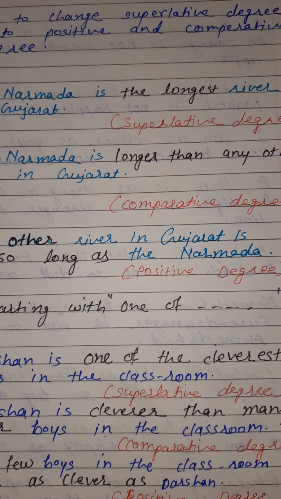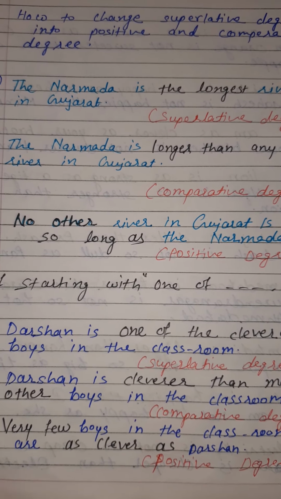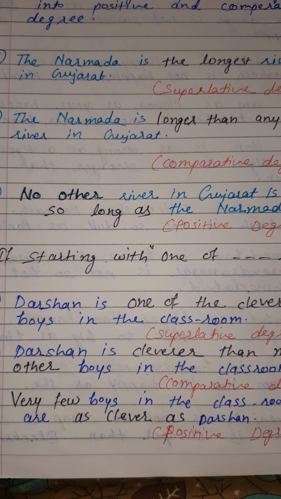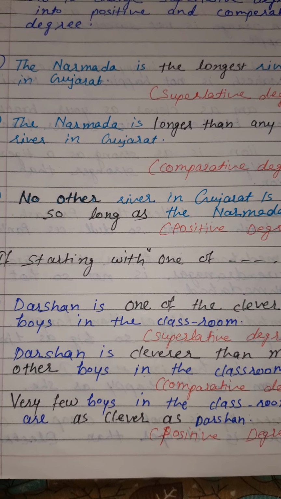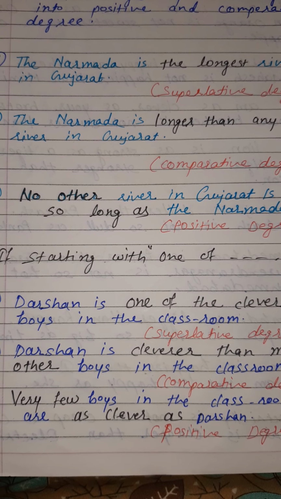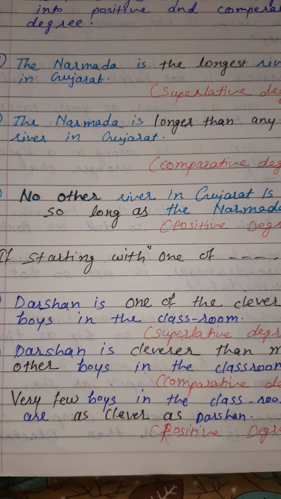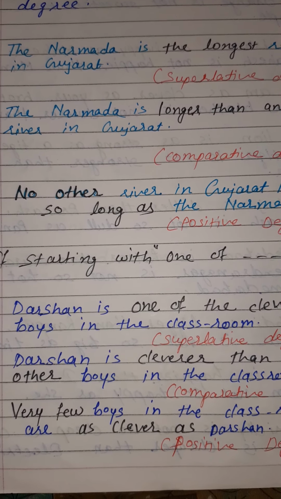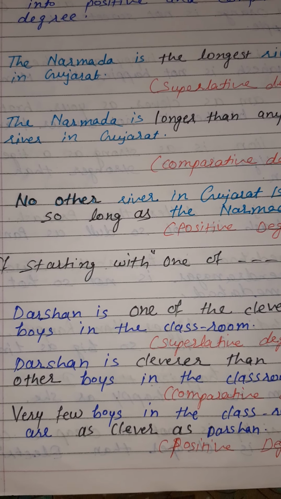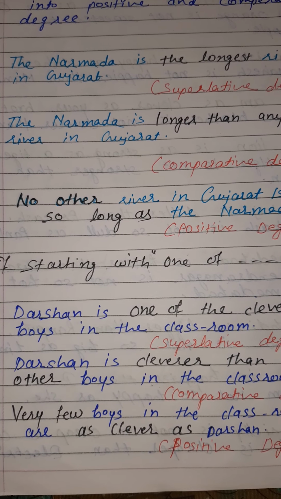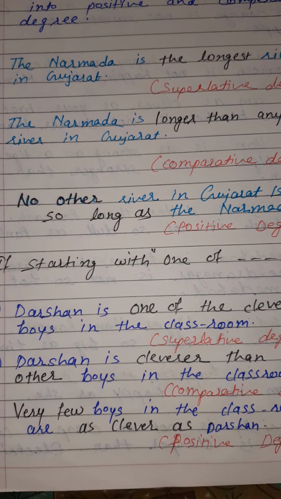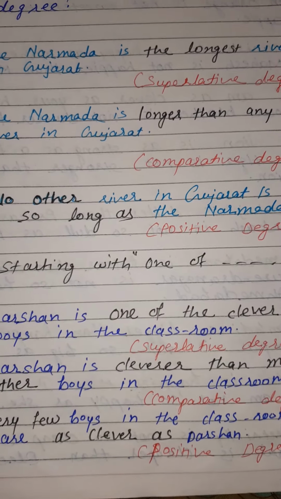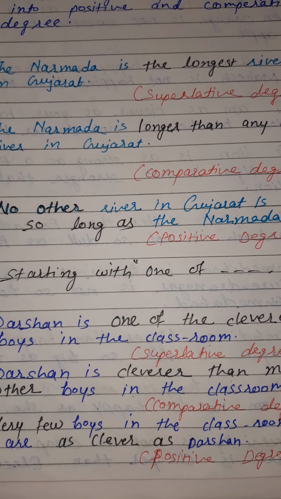Now in positive degree, when we change superlative degree or comparative degree into positive degree, the name of the person, place or thing we compare comes after 'no other'. Here we compare a river, so this word 'river' comes after 'no other'. No other river in Gujarat is so long as the Narmada.